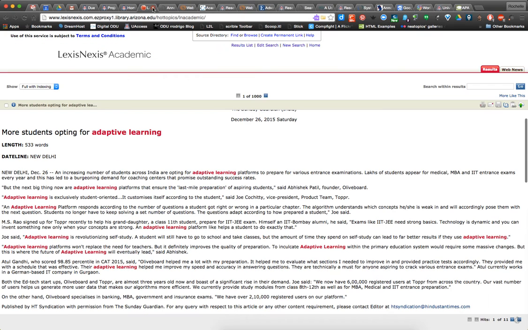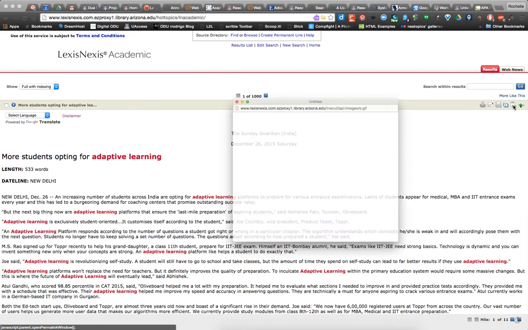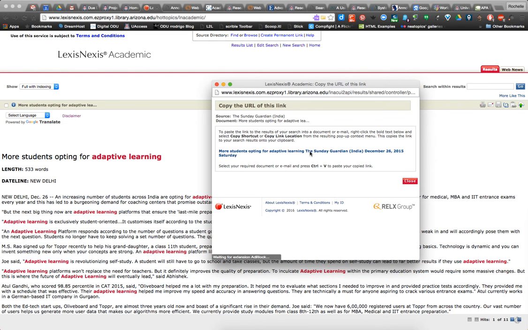Now let's go look at a different database, LexisNexis, and we're looking around here. Up here in the right-hand corner, again, there's a little clipboard with a little chain next to it, a link-up icon. When I hover over it, it says copy document link. I click on that, and there we go again. Up at the top, we're seeing eProxy Library Arizona. So there's that link.